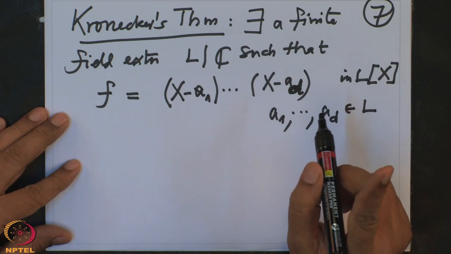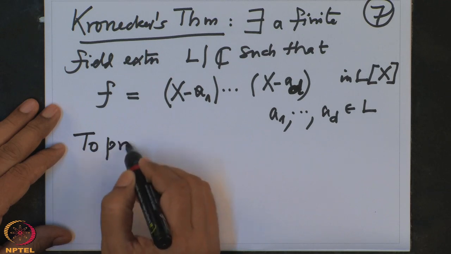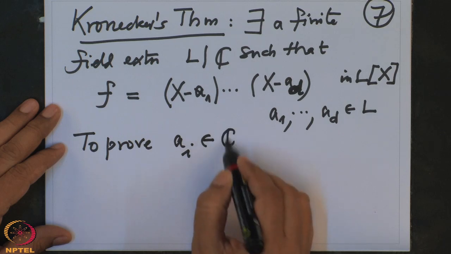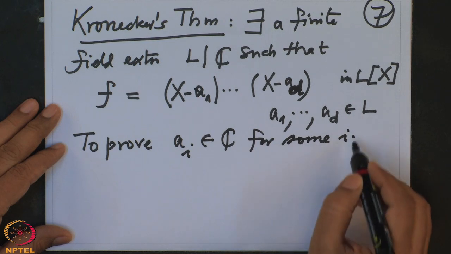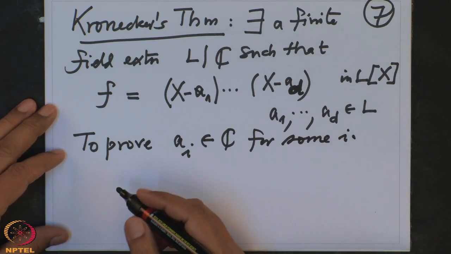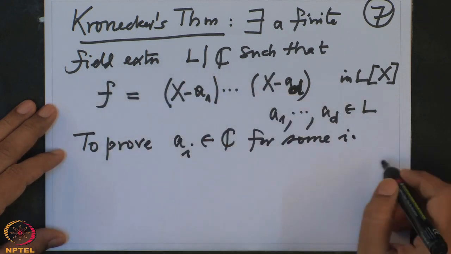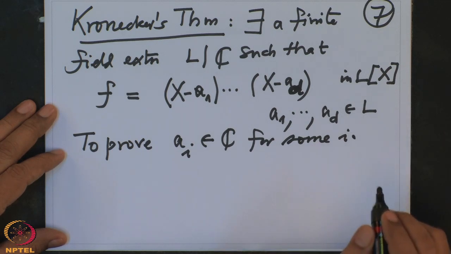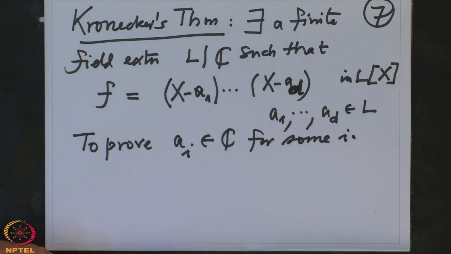And I want to now prove that at least one of the zeros is a complex number. So to prove ai belongs to C for some i, that is what we need to prove. All our calculation is done in the field L, or all the polynomials we are writing in L[x]. That is why we have chosen a bigger field, so that all the equations will be written in L.